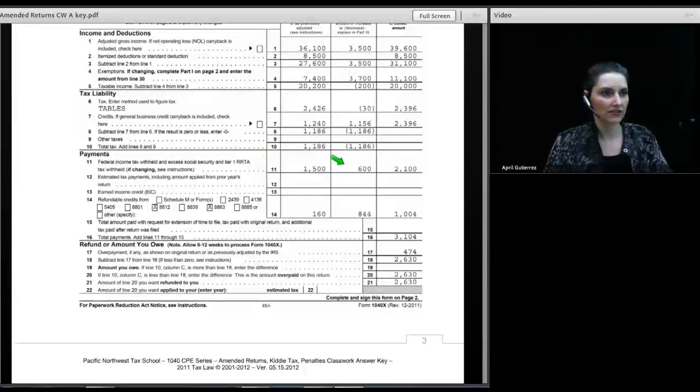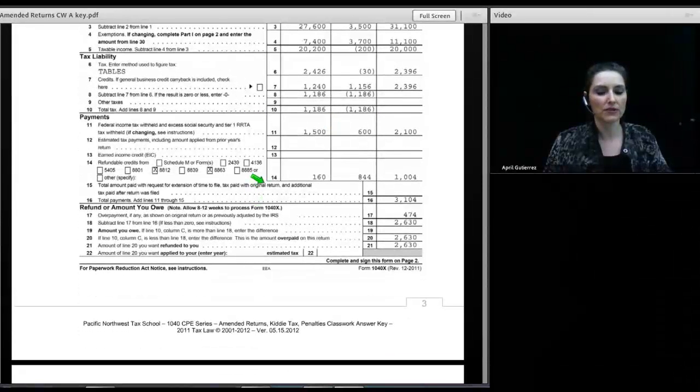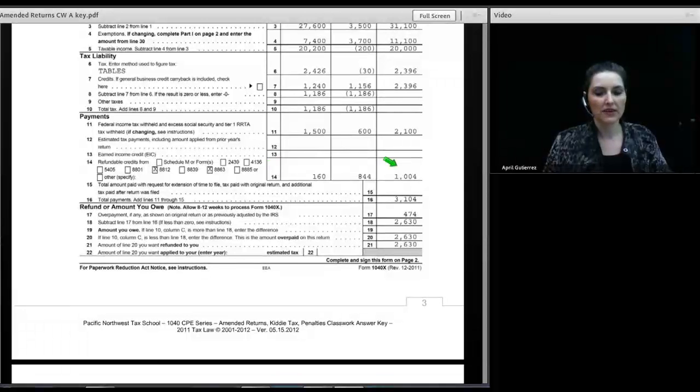The difference is $600. We then ask, what kind of refundable credits are being reported on the amended return? We had an 8812 and an 8863 for which we are claiming refundable credits. The refundable credit shown on the original return was $160. On the corrected return it is $1,004, and the difference between those two numbers is $844. The overpayment shown on the original return is $474. The overpayment shown on the corrected return is $3,104. You subtract $474 from $3,104 and we have the refund. But we already knew that before we even started filling out the 1040X, right?